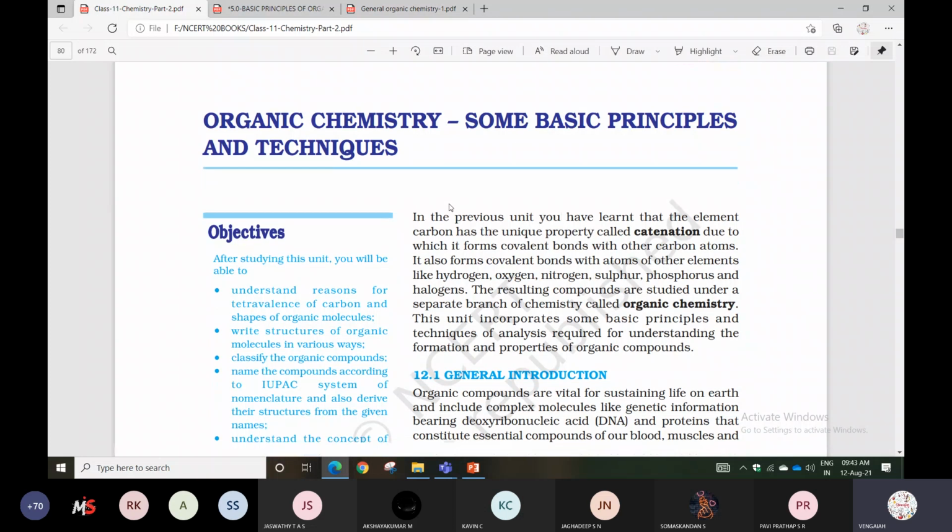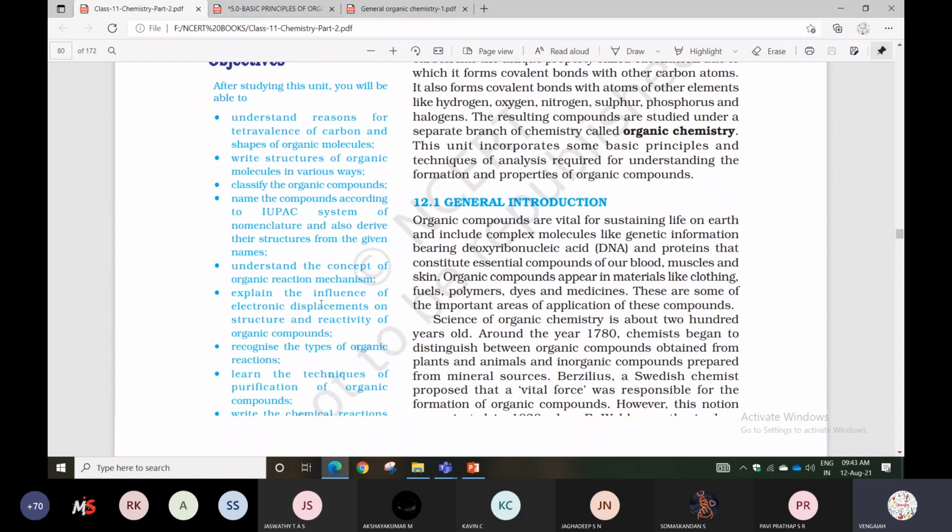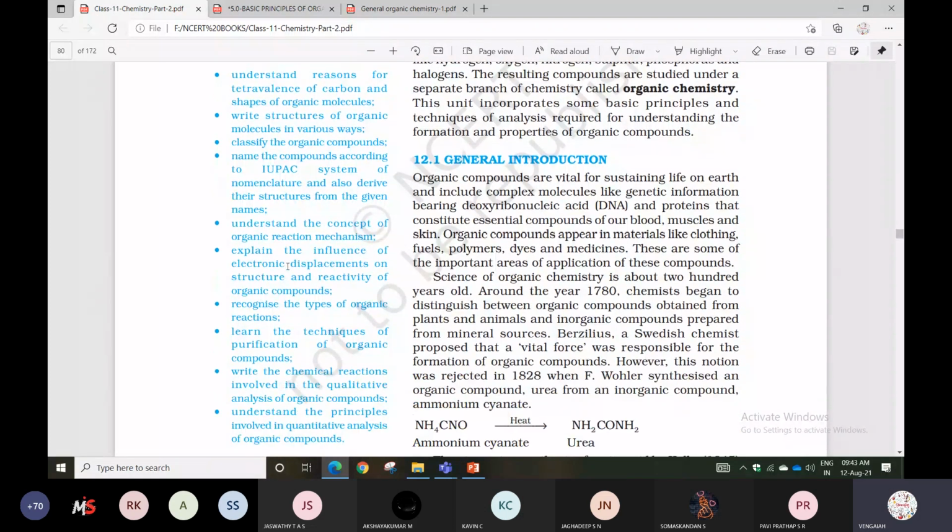With the help of this chapter, you can learn how to name organic compounds. You can understand the concept of organic reaction mechanisms, that is, how to write organic reactions. What is the mechanism also?